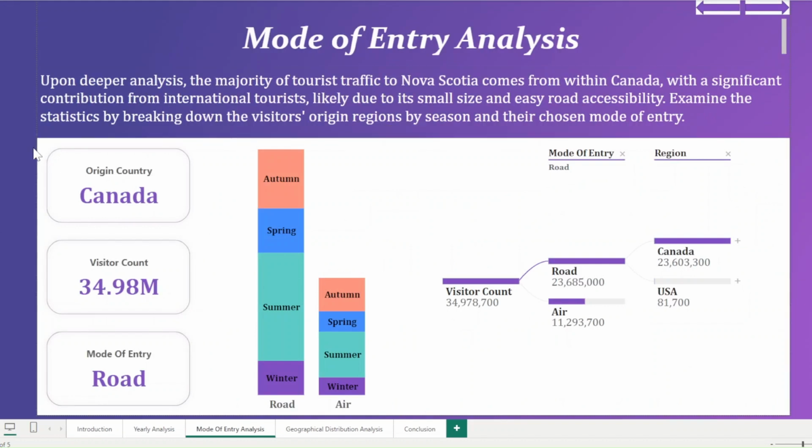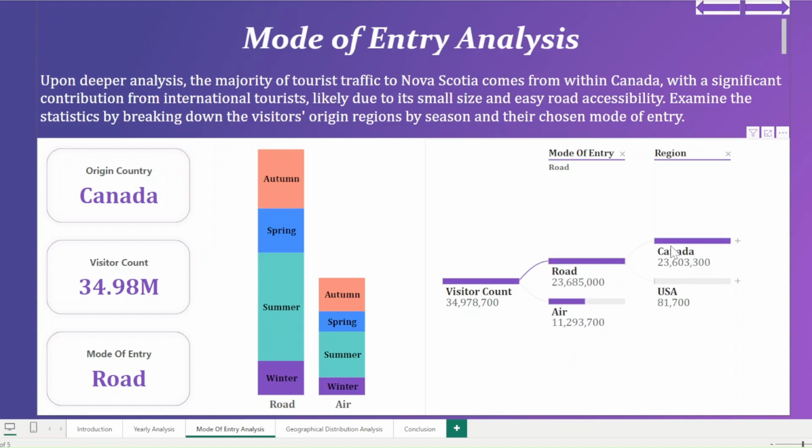Here I have cards displaying the numbers for origin country, visitor count, and mode of entry. Now I have a stacked bar column here for road versus air, split between the seasons. Finally, we have the decomposition tree, which starts with the total visitor count, and splits two ways by road versus air travel.